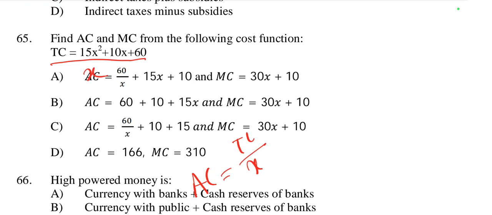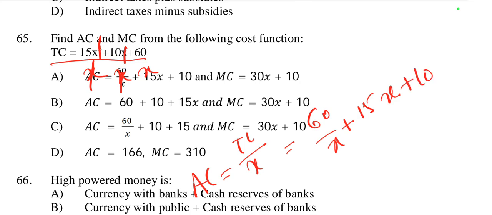15x square by X and 10x by X and 60 by X. So here x cancels, then 60 by X. So AC is equal to 60 by X plus 15x plus 10. So here the right option is option number A.